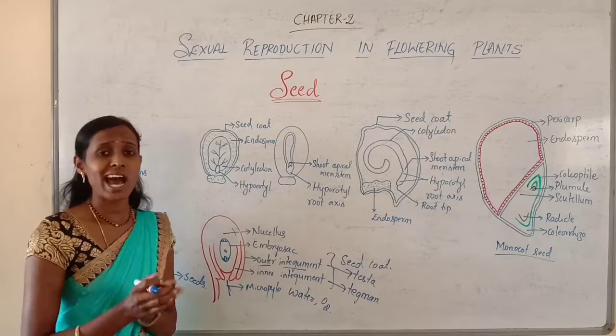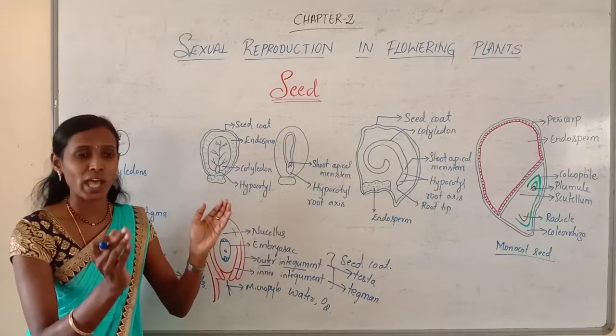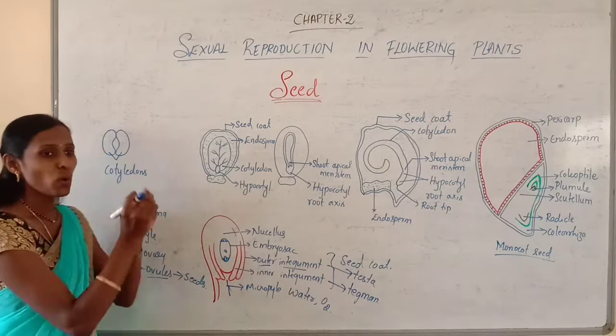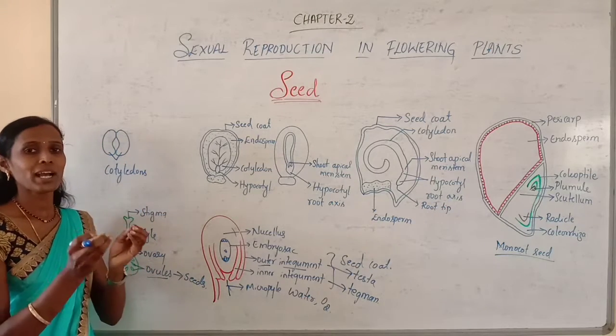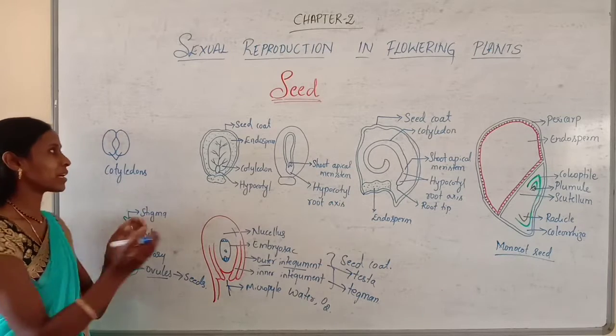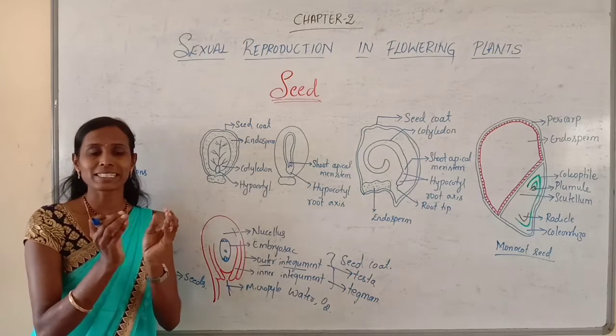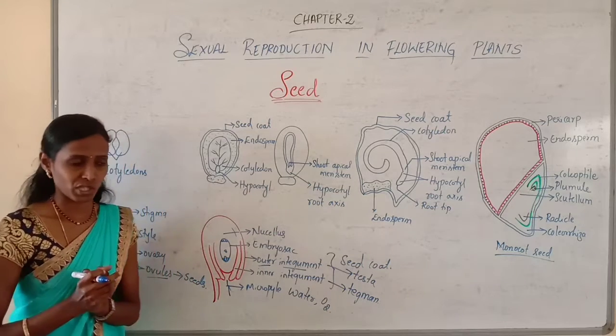The cotyledons are simple structures which are usually thick and swollen. Why are they swollen? Because of the presence of a large amount of reserve food material, the cotyledons appear as swollen structures.